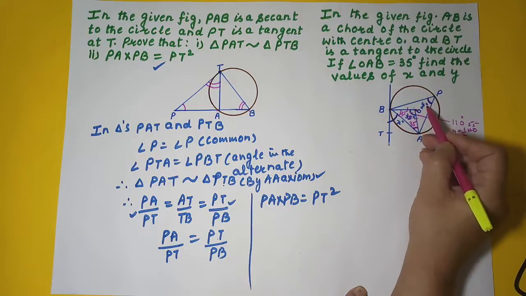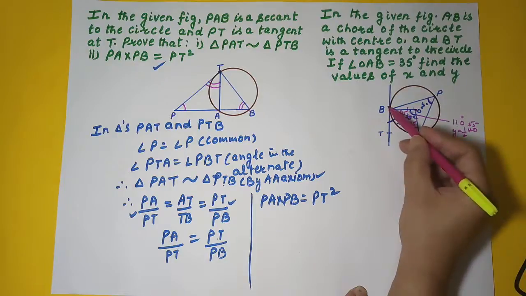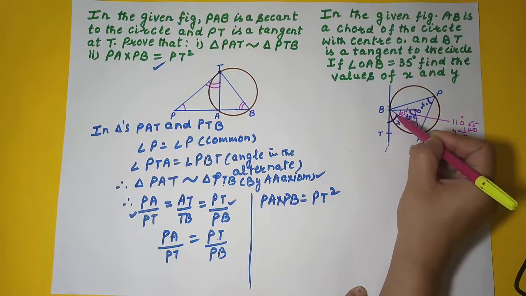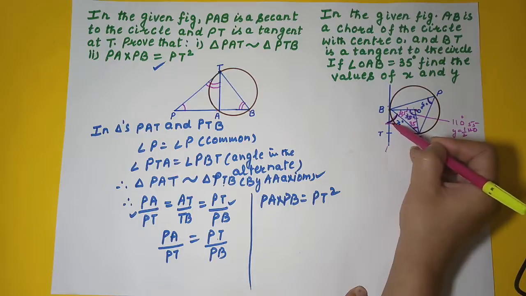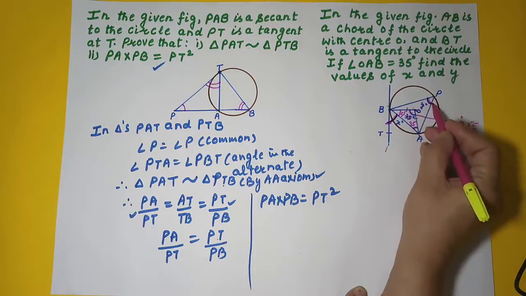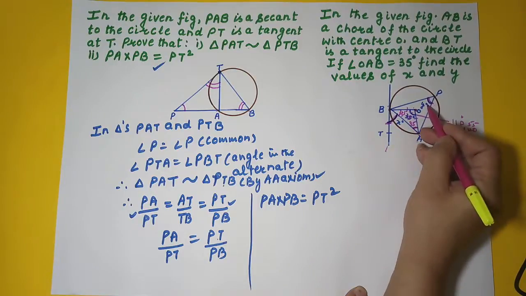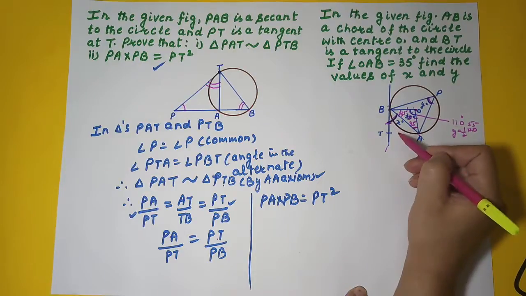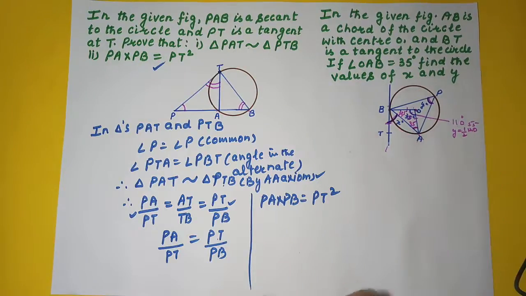So you have found Y. Now look at this. This is the chord and this is the tangent, and this is the angle made by the chord and the tangent. And this is equal to the angle in the alternate segment. That's Y. So your x is equal to y. Your y was 55. So your x will also be 55. Right? So now we will write this.